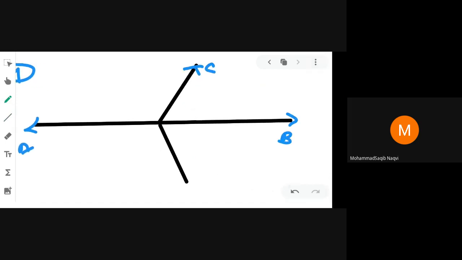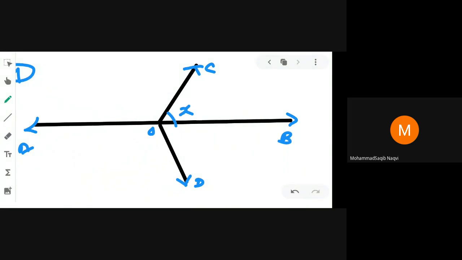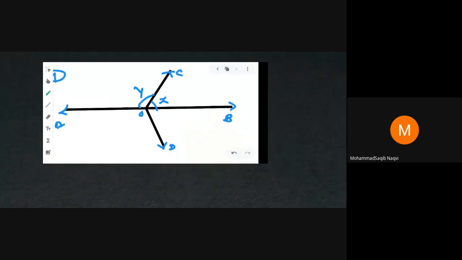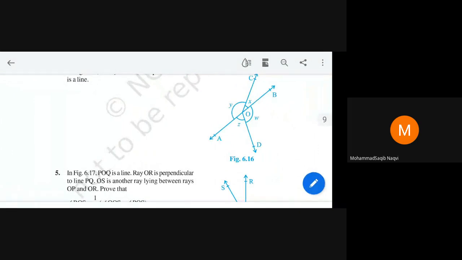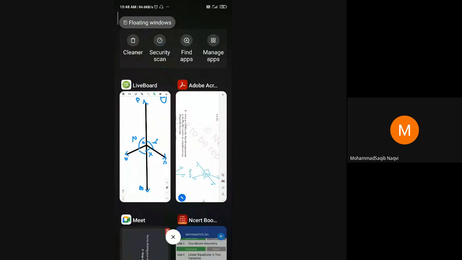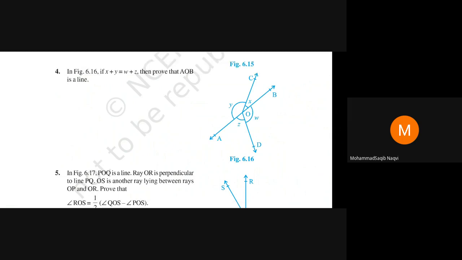It is point C. It is point D. It is O. Now you can see this angle is x. This angle is y. This angle is z. Okay, BOD is angle w.